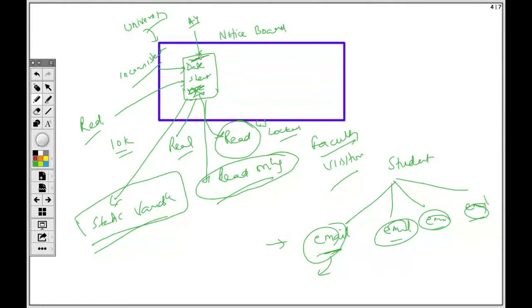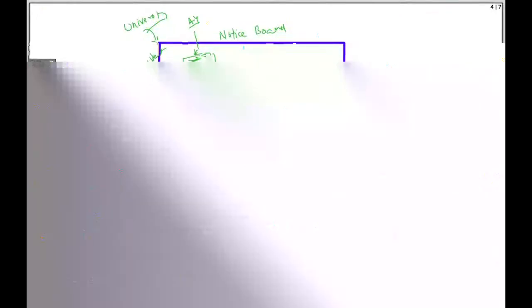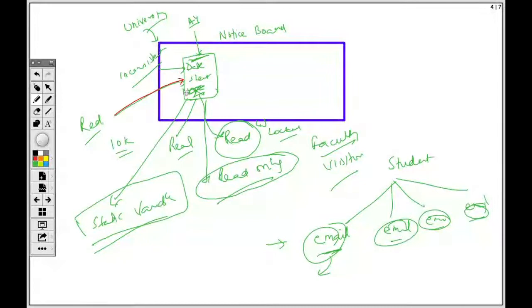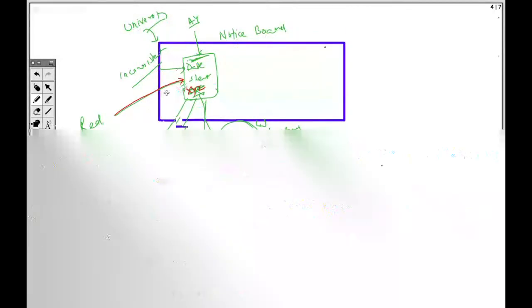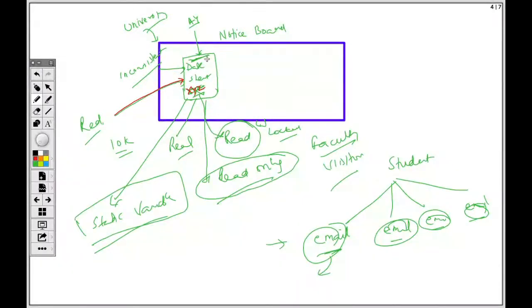What happens is, just imagine it is not secured. It is just a piece of A4 sheet stuck to the notice board. One student comes and writes something over it, maybe XYZ. Because he can read it, he is also able to write over it. It was not secured at all.